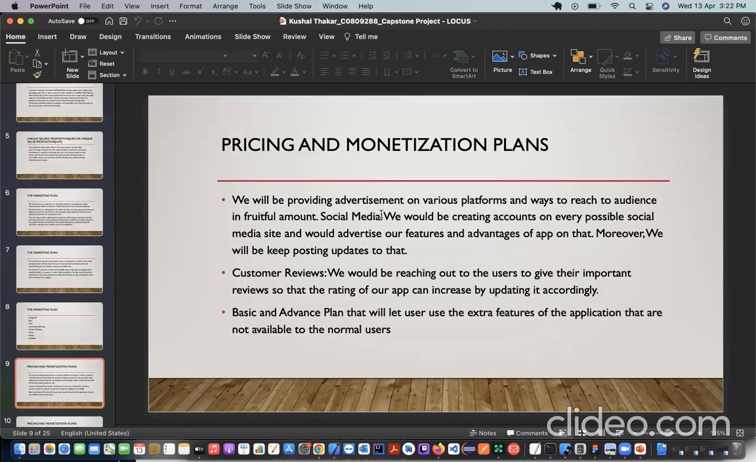So for pricing, first of all, we need to reach the audience. For that, we would be using social media and other advertisement platforms. On social media, we would create accounts on all the platforms and advertise our features and the advantages of using our app. We will keep posting our updates, new features, or any changes we make.